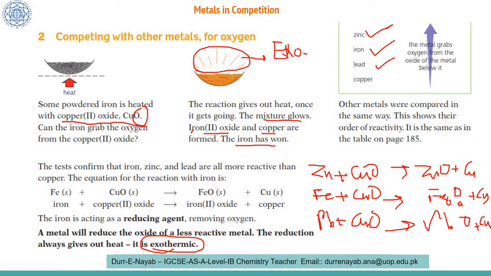But what you can find, lead was a bit slow, then iron was a bit slow, and in this competition the zinc won the race. Zinc was very fast, then iron, and then lead, and in the last the copper was very least reactive, you can say. Now over here they have taken iron and reacted it with copper oxide, so this iron catches the oxygen and copper is left in the metallic form. The test confirmed that iron, zinc and lead are all more reactive than copper.